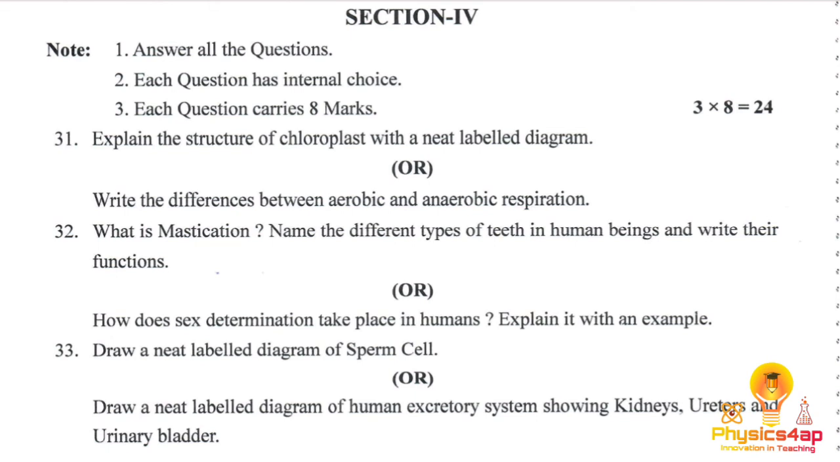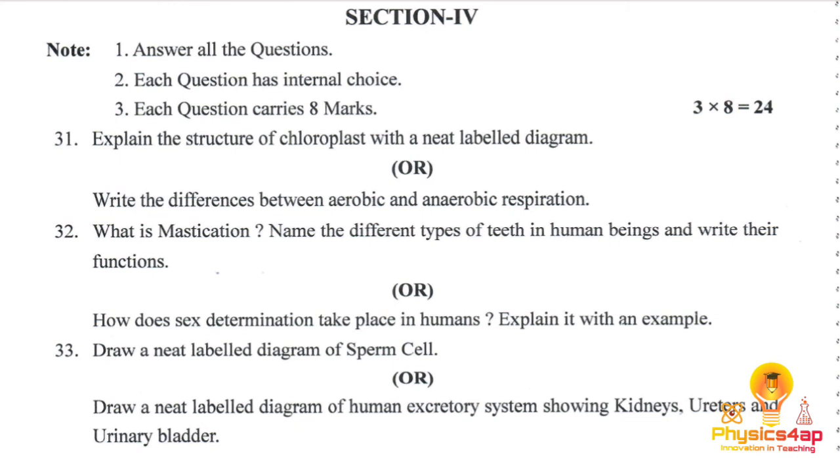And here we have the dental formula for humans, that is 2:1:2:3 by 2:1:2:3. That is, if we take one part, we have 2 incisors, 1 canine, 2 premolars and 3 molars. It comes in an order. Or otherwise, we have an optional question choice, which is how sex determination takes place in humans.